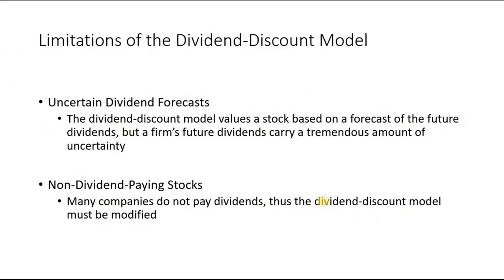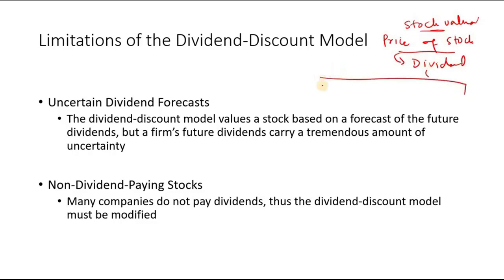So as we know, there are 3 types of models for the dividend. Using dividend we can find the price of stocks, right? Price of stock. So that's why that is stock valuation. Stock valuation using dividend, right? And in dividends we got 3 models already, that is zero growth, then constant growth, and then variable growth. But these models have some limitations, right?